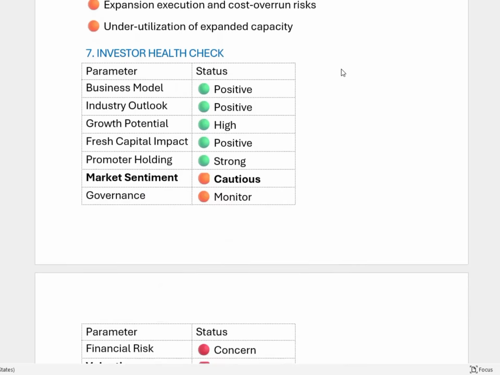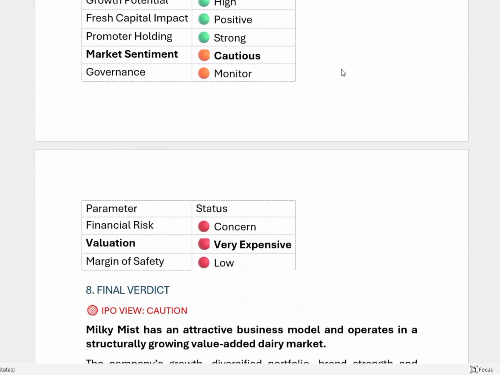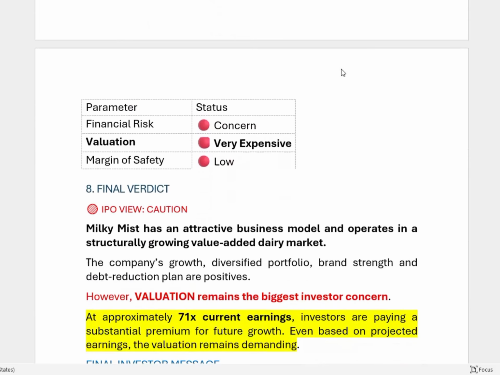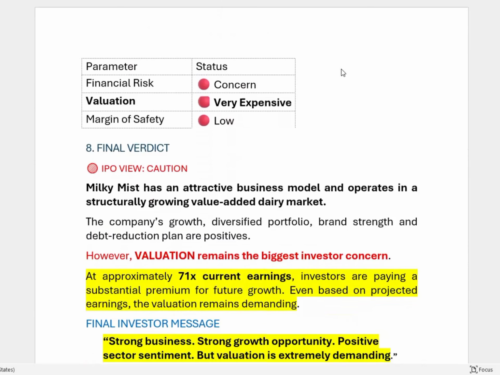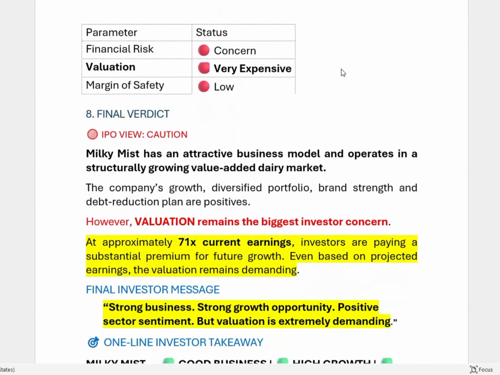the investor health check: business model positive, industry outlook positive, growth potential high, fresh capital impact positive, promoter holding strong, market sentiment cautious, governance monitored, financial risk concern, valuation very expensive, margin of safety low.